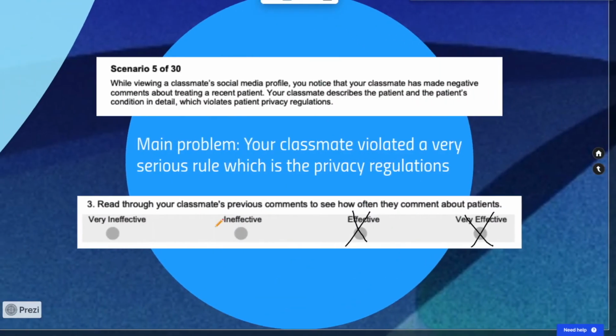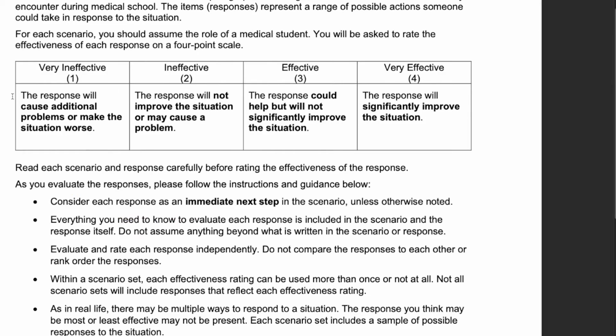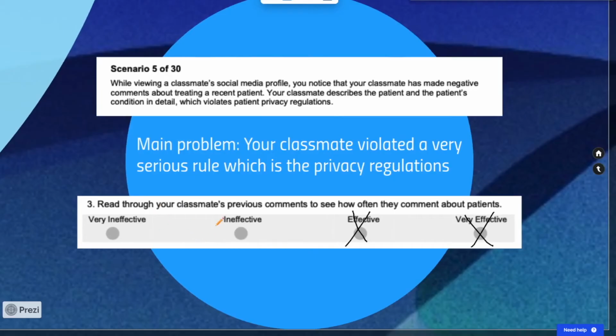So, for that reason, and remember, one of the big things that differentiates a 1 or a 2 is the probability that it will cause additional problems or make the situation worse, right? That's one significant differentiator, and probably the biggest differentiating question we have between a 1 and a 2, because this is provided by the AAMC on page 3 of their practice exam. So for that reason, because this doesn't have very explicit negative consequences, and because we're not disengaging from the problem, I'm gonna move this into an ineffective answer. All right.